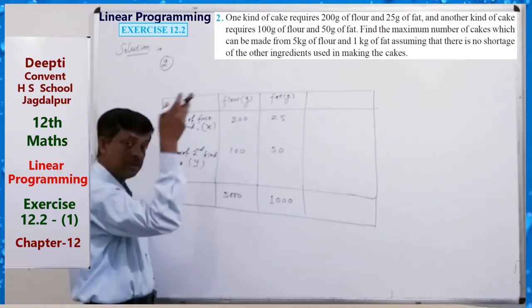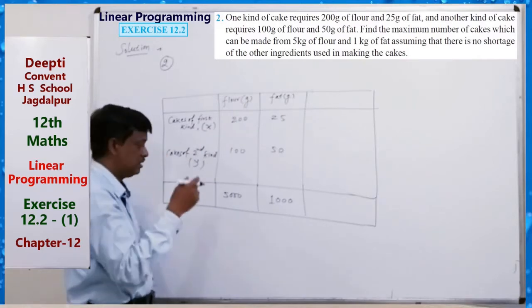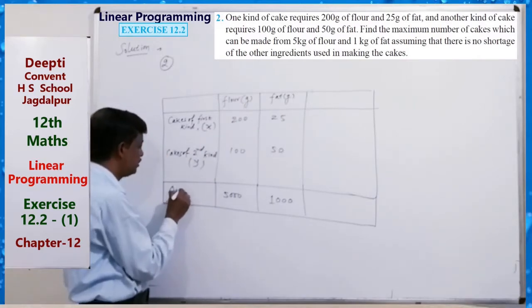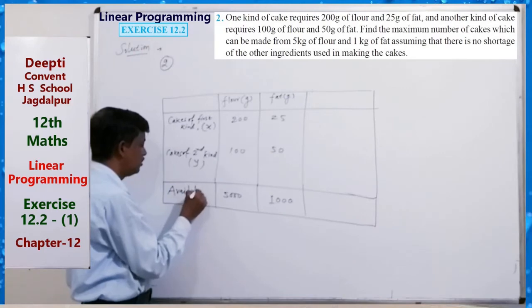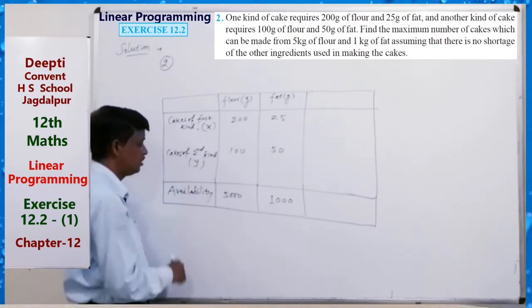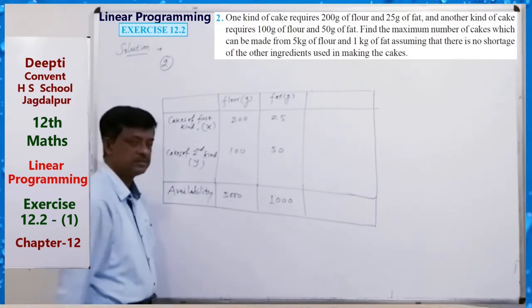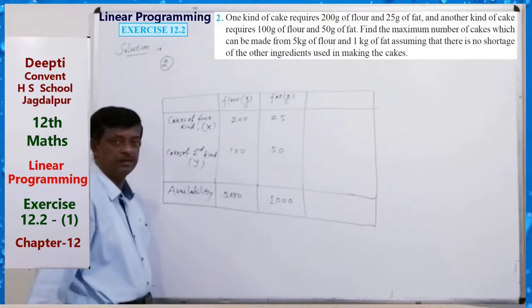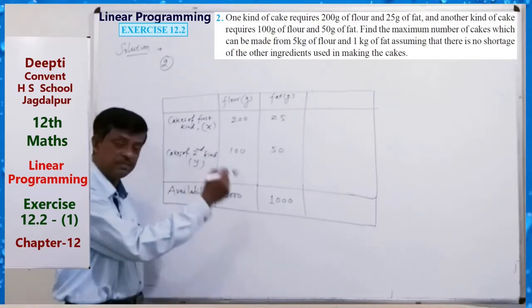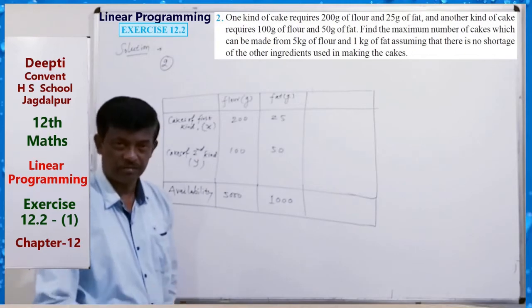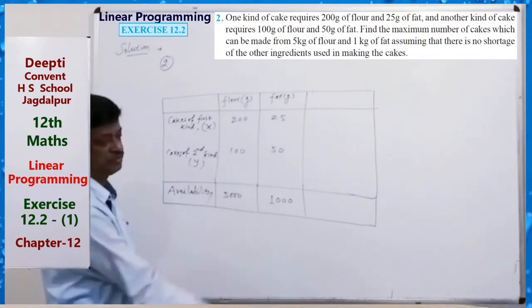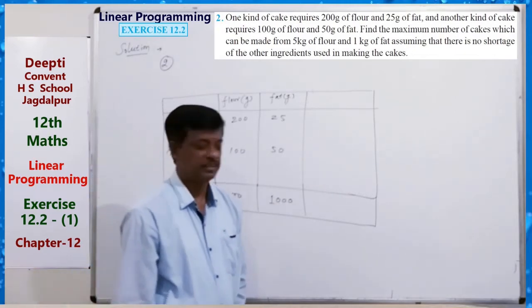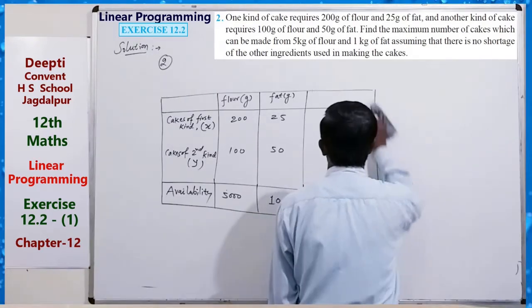In the question it is given in kg, so the availability we can write like this. This is the maximum value, so less than or equal. Just we can write our constraints from here.